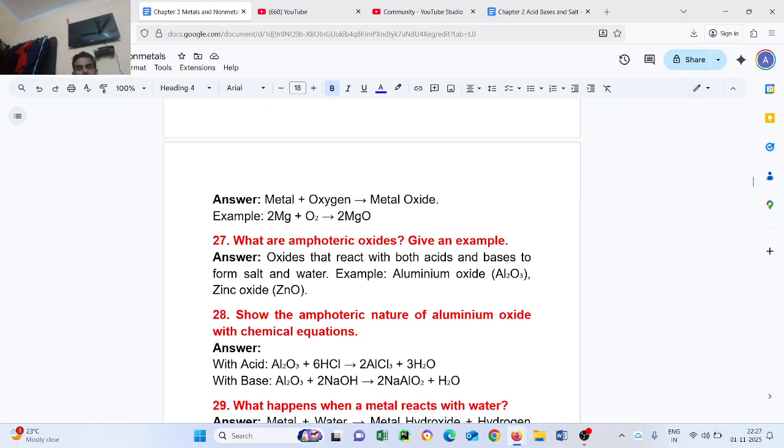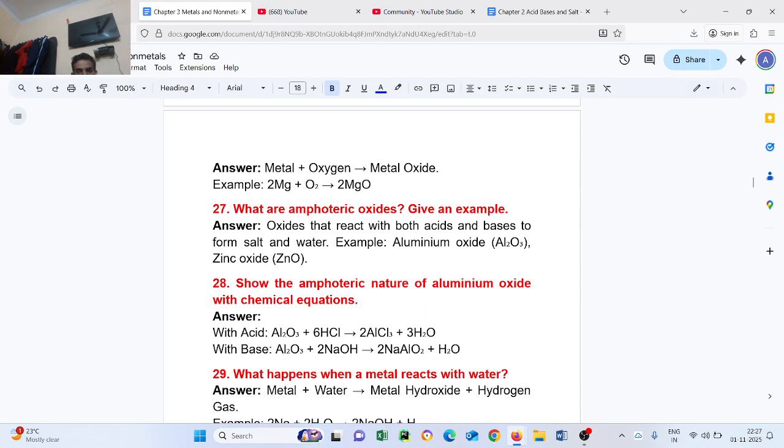Question number 28. Show the amphoteric nature of aluminum oxide with chemical equations. With acid: Al2O3 plus 6HCl gives 2AlCl3 plus 3H2O. With base: Al2O3 plus 2NaOH gives 2NaAlO2 plus H2O.